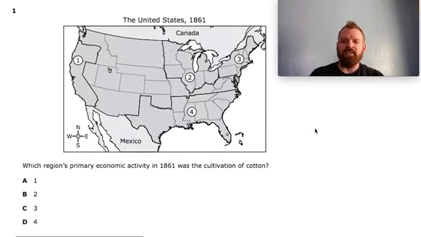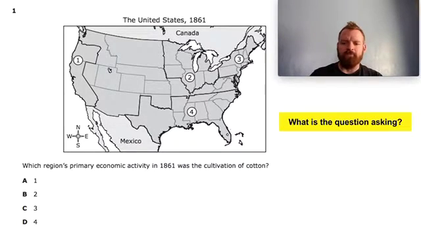All right, so the prompt says the United States, 1861. We have a map here with 4 different numbers on it: 1, 2, 3, 4. We have the current United States, but some of these states don't quite look modern because it's the United States in 1861. Which region's primary economic activity in 1861 was the cultivation of cotton?